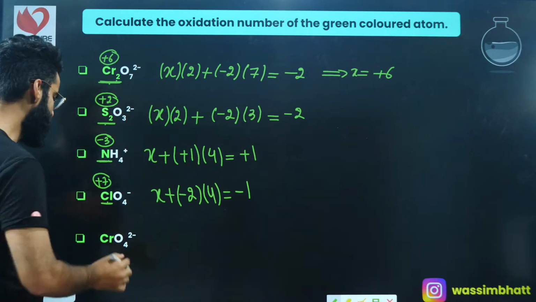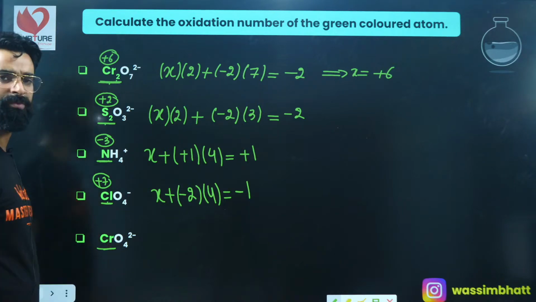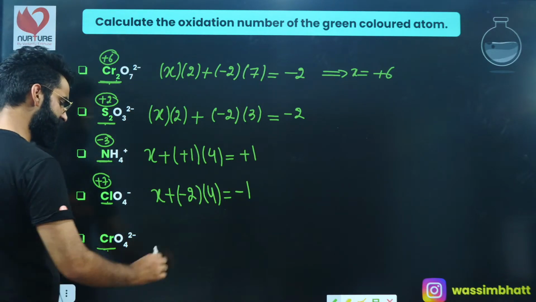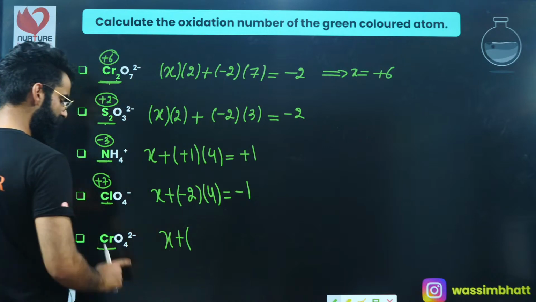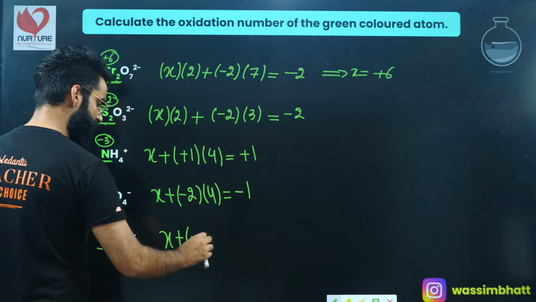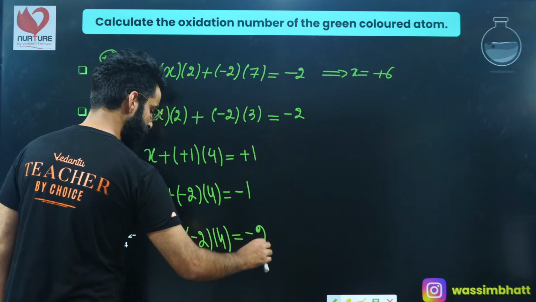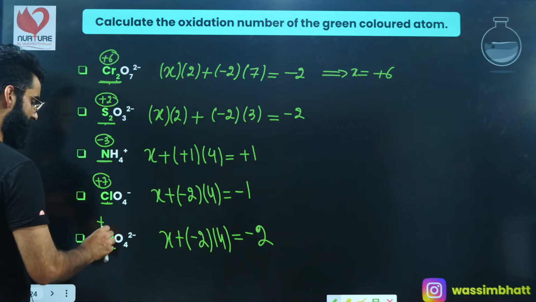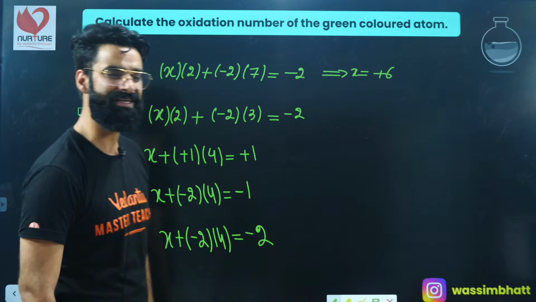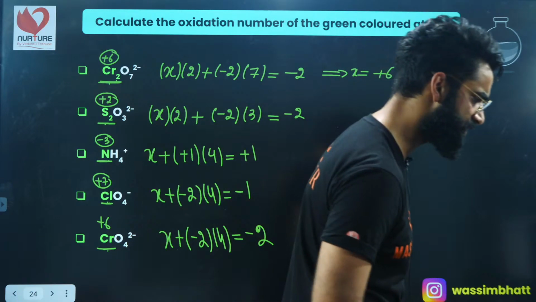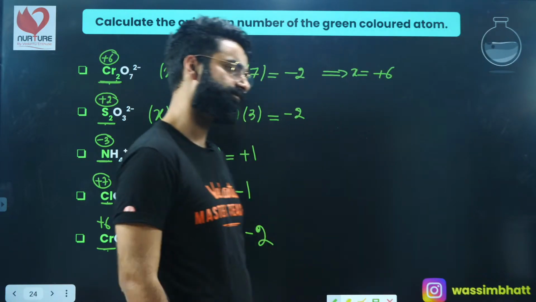Similarly, if you look at the oxidation state of chromium right here, let's assume the oxidation state of chromium is X, right? The charge present on oxygen is -2. There are 4 oxygen atoms, right? And the net charge present on the molecule is -2. So the value of X over here comes out to be +6. So +6 is the oxidation state of chromium in this compound over here, right?